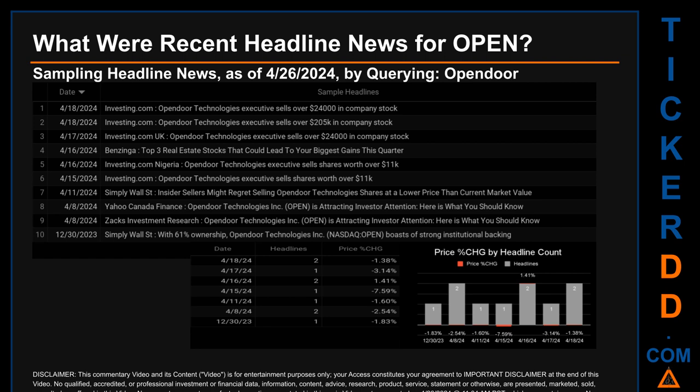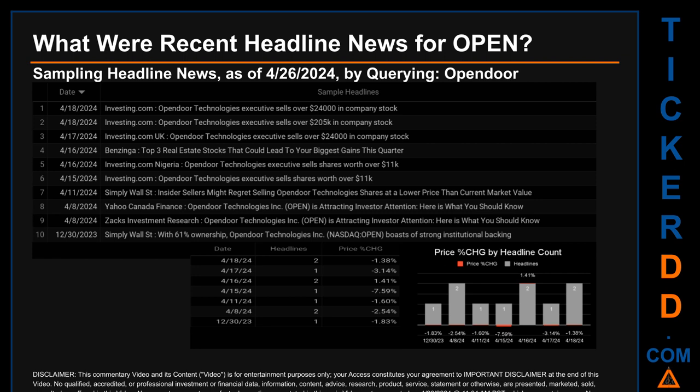First, Benzinga published the headline that read, Top 3 Real Estate Stocks that could lead to your biggest gains this quarter. Second, Investing.com Nigeria published the headline that read, Opendoor Technologies executive sells shares worth over $11,000. Then, for the third day with the most discovered headlines, on Monday, April 8, 2024.